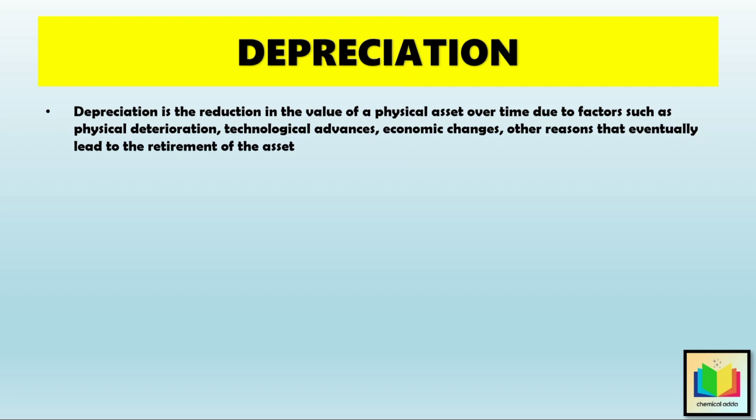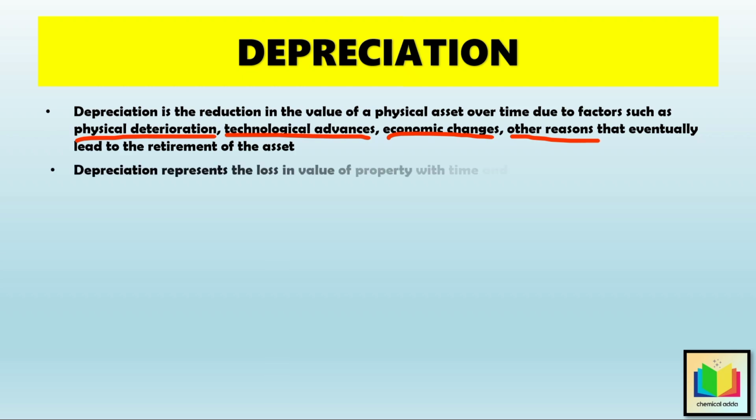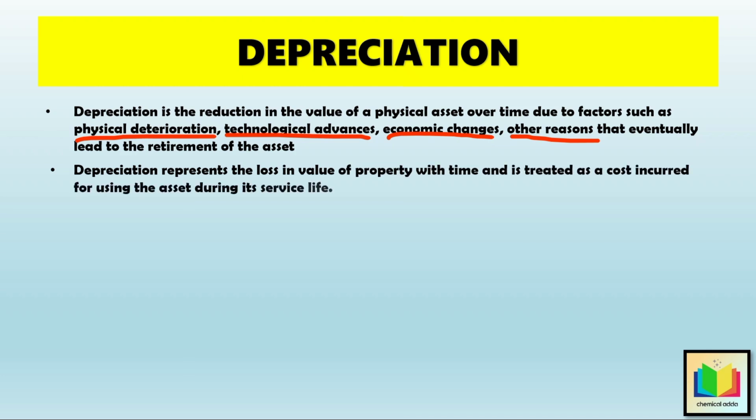But why? Because of physical deterioration, which means that after some years, machines undergo wear and tear. Materials may rust or corrode. Then economic changes, like new technology, come in, making old machines less useful. Or sometimes the market demand changes, and the machine is no longer needed. And hence, depreciation represents the loss in value of property with time and is treated as a cost incurred for using the asset during its service life.